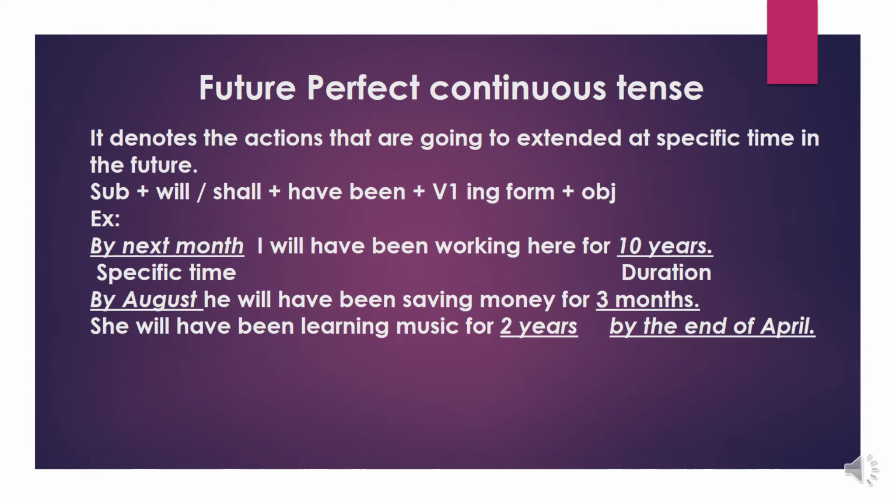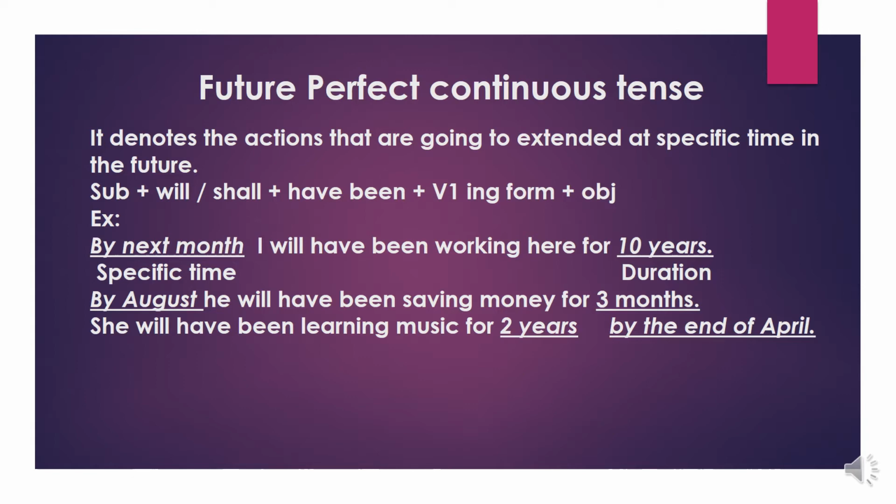Might be the action started 10 years ago. The action will have been continuing at a specific time in the future till next month. In this case, we can use future perfect continuous tense.